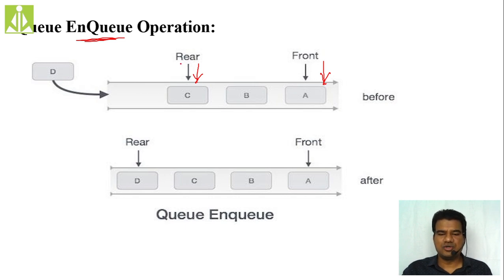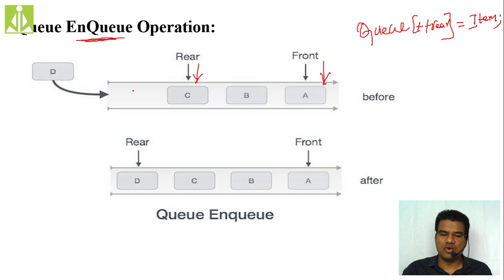So basically I have to increment the rear. Suppose my queue is an array like this. Before inserting whatever item I am about to insert, I have to increment the rear, so ++rear like this. This will insert this particular item over here.